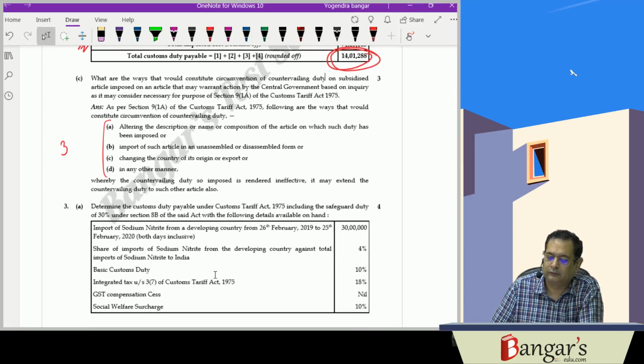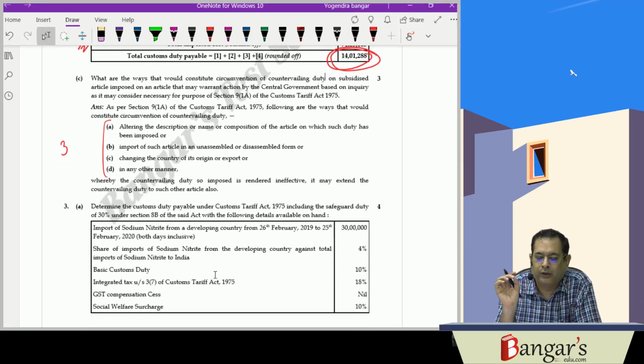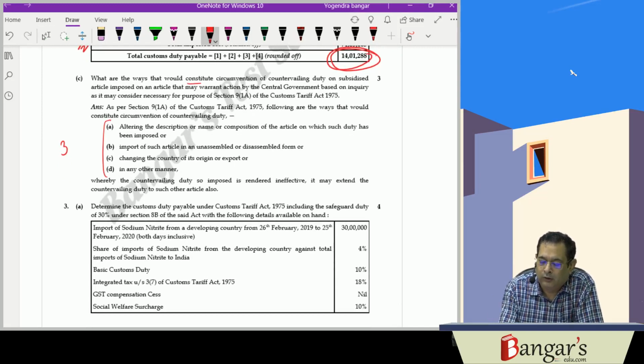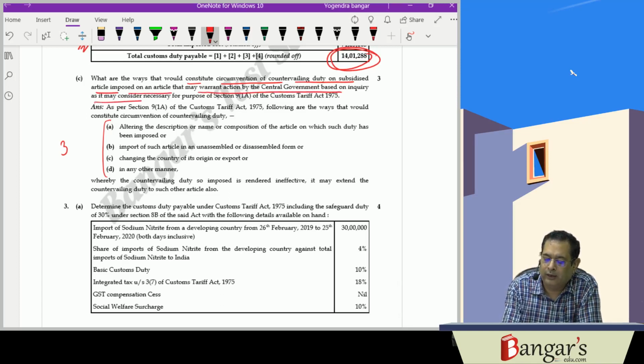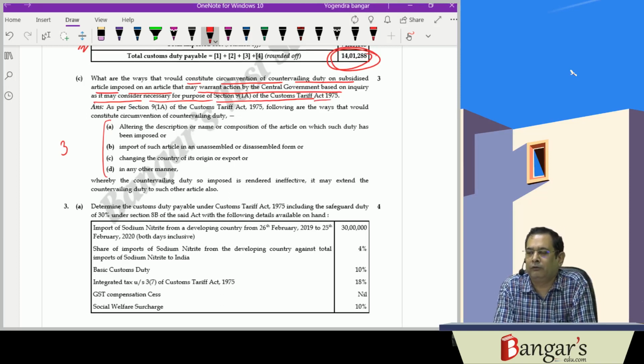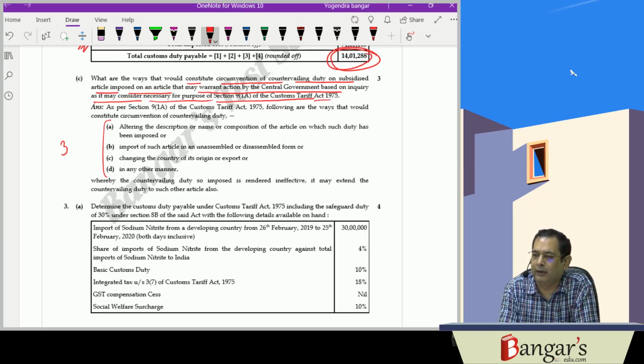Next question is, what are the ways that would constitute circumvention of countervailing duty on subsidized article imposed on any article that may warrant the central government, based on inquiry as it may consider necessary, for the purpose of section 9(1)(a) of the Customs Tariff Act. Now, as you have seen, in anti-dumping duty, if circumvention takes place, then the government can levy the anti-dumping duty. Similarly, in this countervailing duty on subsidized article, an amendment has been made.